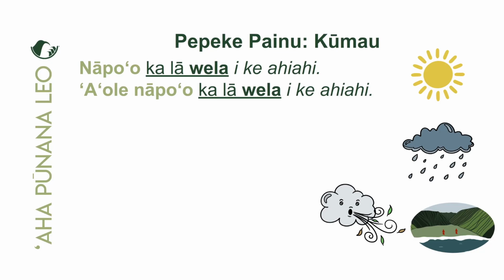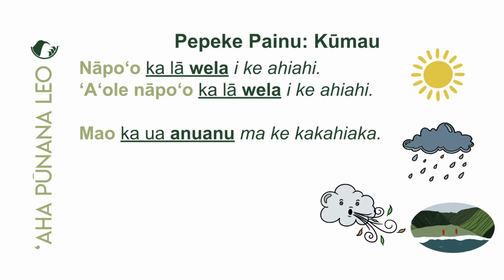Maikaʻi, hoʻomaka nō. So the first thing we need to know is the word mao. This is one of our vocabulary words for ʻanilā. And mao means to, pololei, to clear as in rain. Okay, so the word mao means to clear up as in rain. And we can see that in the piko because it says ka ua.